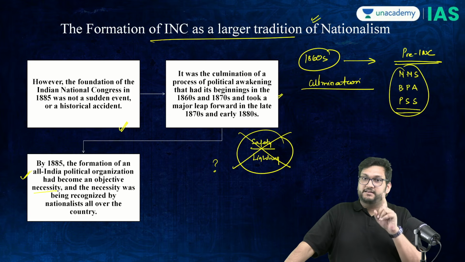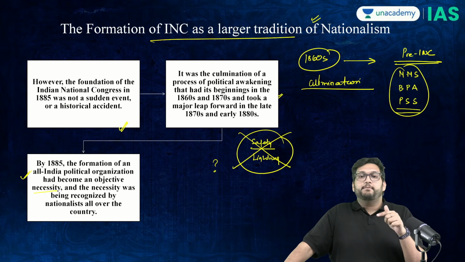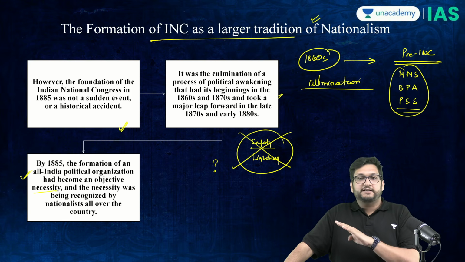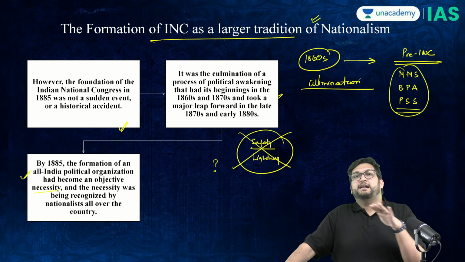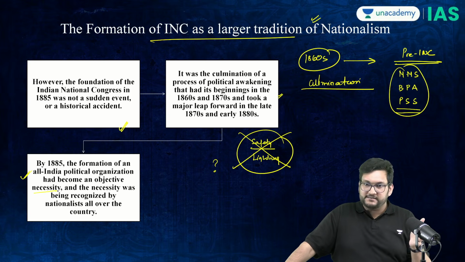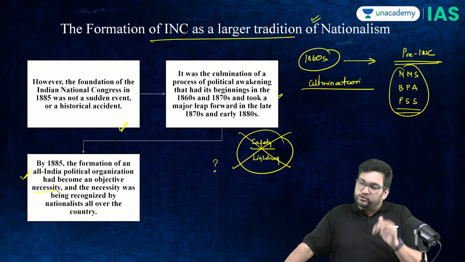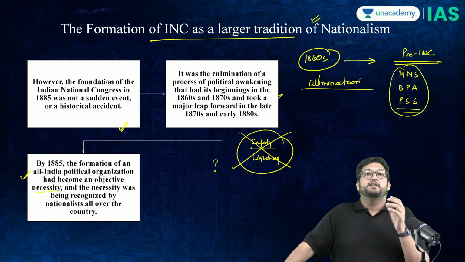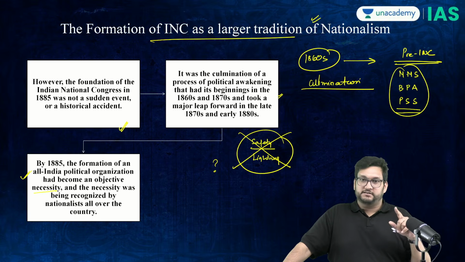Now, please do understand one thing very clearly and very, very important. When we talk about the formation of the INC, did the British create the INC or did the INC create itself? Over the long run, that question is immaterial. Why? Because this body gave us independence, and therefore there should be no doubt about the fact that it could have been created by the British, it could not have been created by the British, but it did give us independence. Therefore, its origin becomes immaterial, but you have to use this concept of culmination.